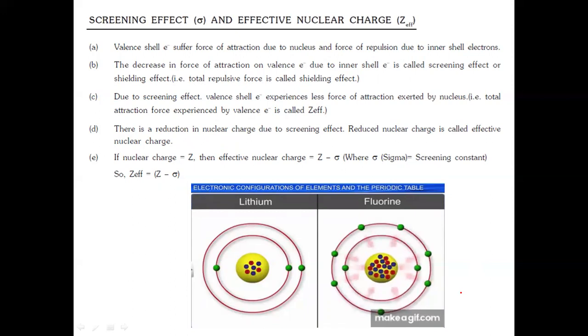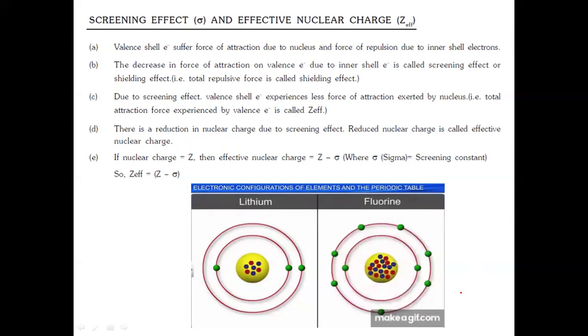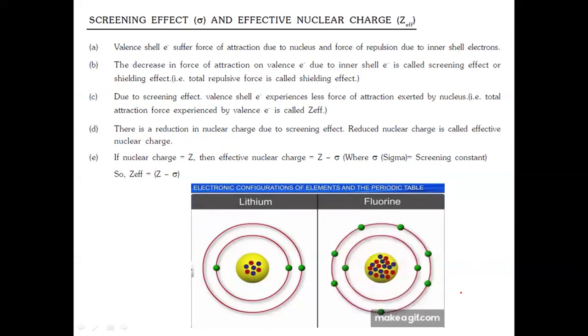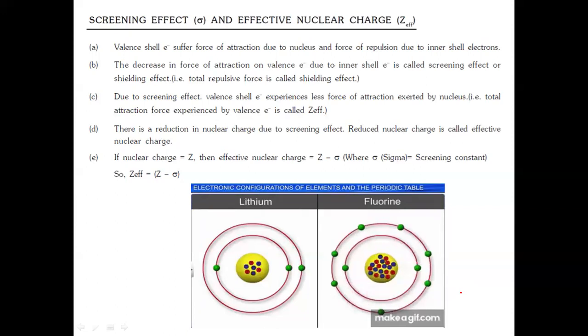There is a reduction in nuclear charge due to screening effect. Hence, the reduced nuclear charge is called effective nuclear charge, which means the total or net positive charge experienced by the valence shell electron is called effective nuclear charge. If the nuclear charge is equal to Z, then effective nuclear charge is equal to Z minus sigma, where sigma is nothing but the screening constant or shielding constant. So effective nuclear charge is equal to Z minus sigma. So here we can observe how the effective nuclear charge or screening effect occurs.